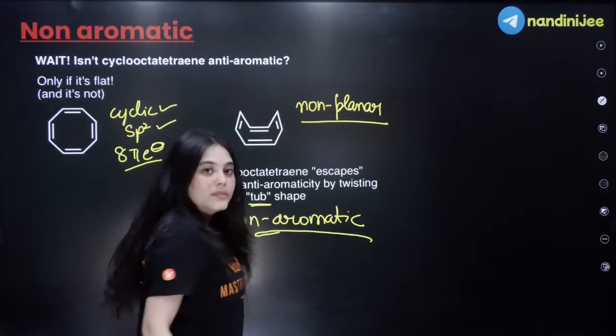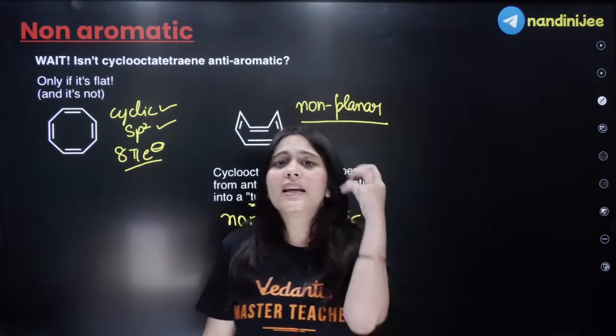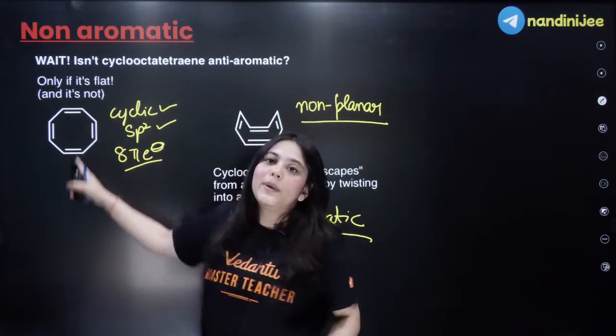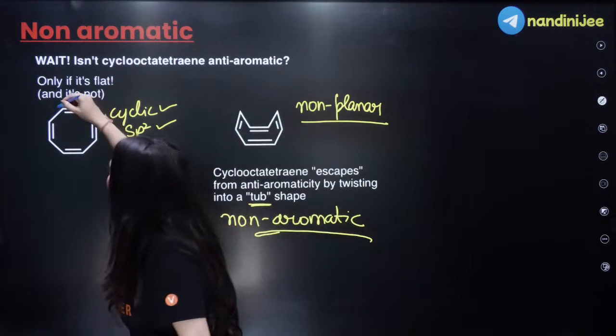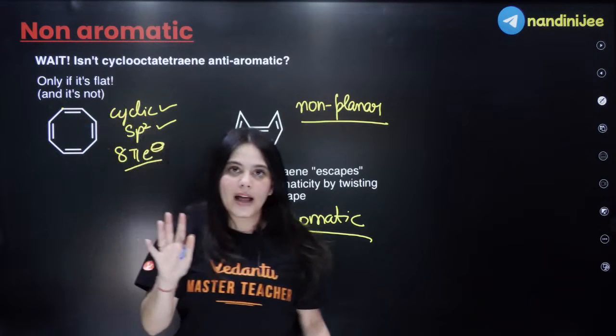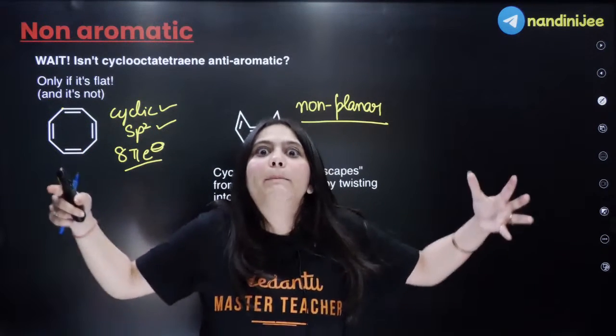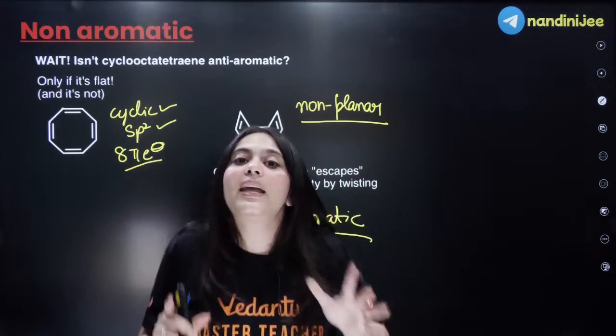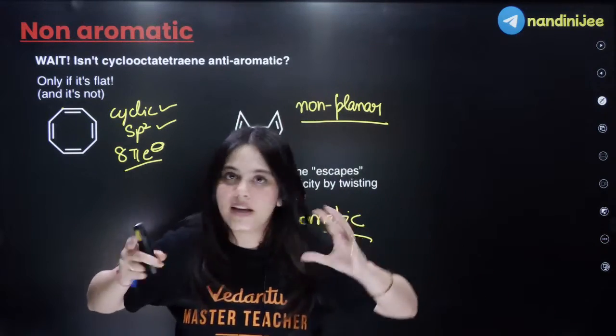You can understand this thing by keeping another thing in mind, which is how many carbon atoms this has. Approximately 1, 2, 3, 4, 5, 6, 7, 8. 8 carbon atoms are there, which means it is a very big ring, right? It is a very big ring, and big rings have the advantage of twisting and turning their shapes.